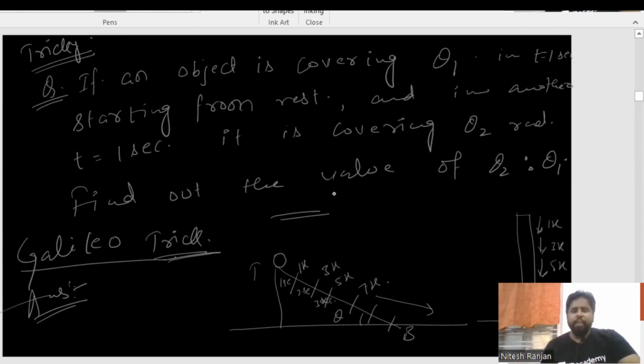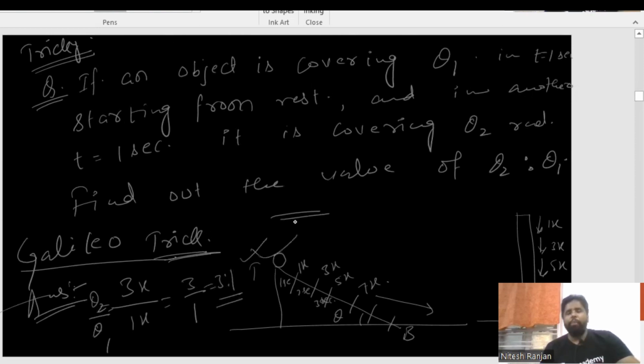Got my point? So that way, theta 2 will be 3x upon 1x, I mean it will be a 3:1 ratio. If I am telling you the theta 2 by theta 1 ratio, then it will be 3:1. If I were in your position, I would definitely opt for this particular method to solve the question, which is the Galileo trick. If you have not understood this trick, you can just drop it in the comment box, so that in the next video I will come with a more descriptive part of this Galileo trick.